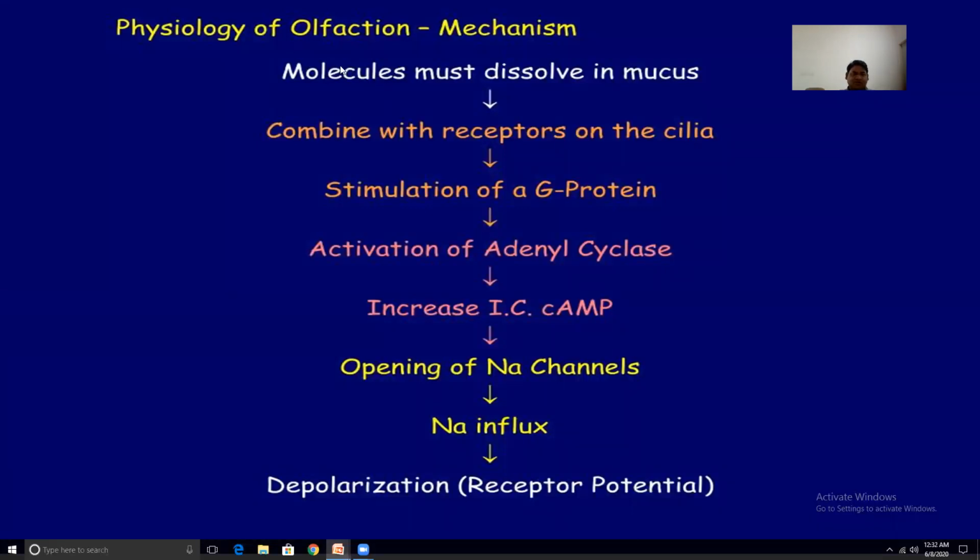Physiology of olfaction and mechanism. Look here at the flow chart. Molecules must dissolve in mucus and combine with the receptor on the cilia. Then there is stimulation of the alpha G protein, and then activation of adenylyl cyclase. With activation of adenylyl cyclase, the intracellular cAMP increases, and increased cAMP opens the sodium channels, causing sodium influx.